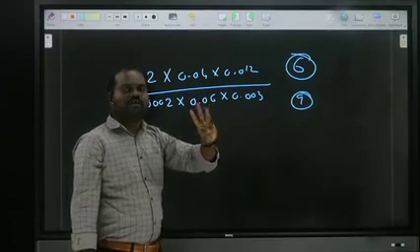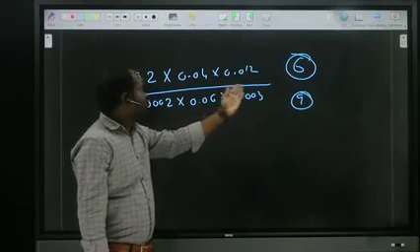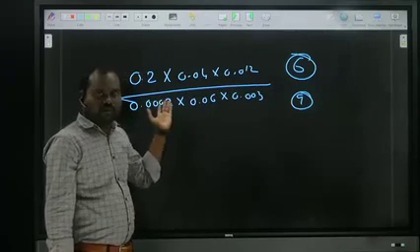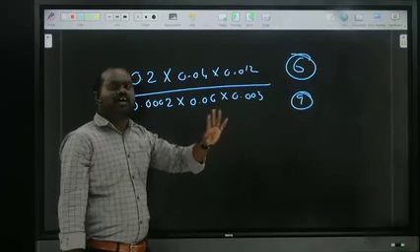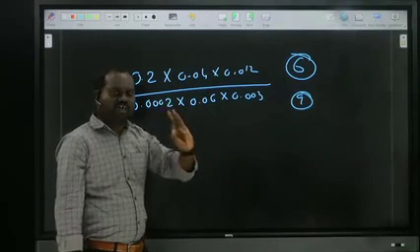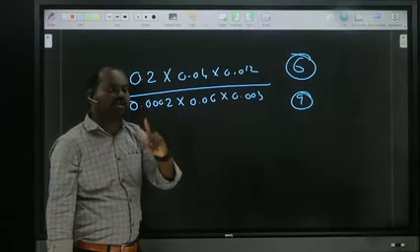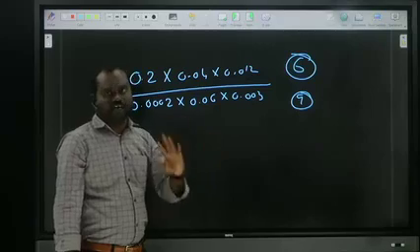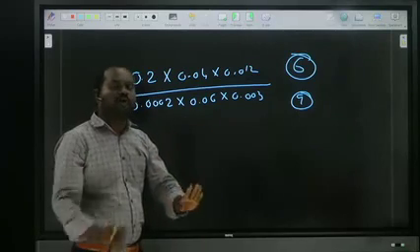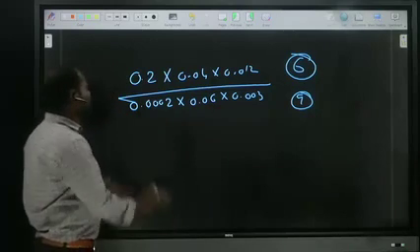Three zeros, as you wish, you can write anywhere: beside the last number, beside the second number, or beside the first number. Or if you don't want to write anywhere, finally at the end write 1000. If you want to write 3 zeros, write 1000. If you want 2 zeros, write 100, based on your requirement. By writing in such a way all the points will get cancelled.